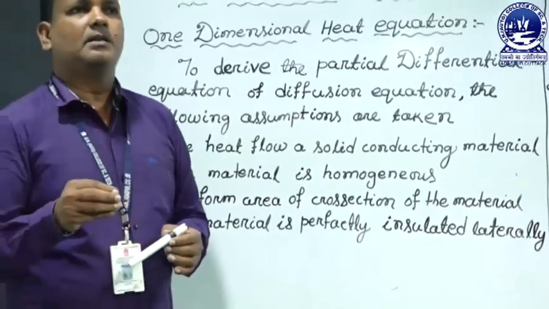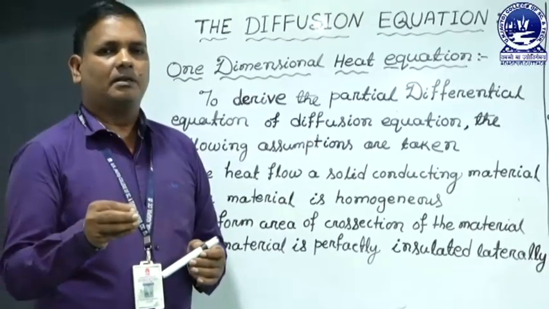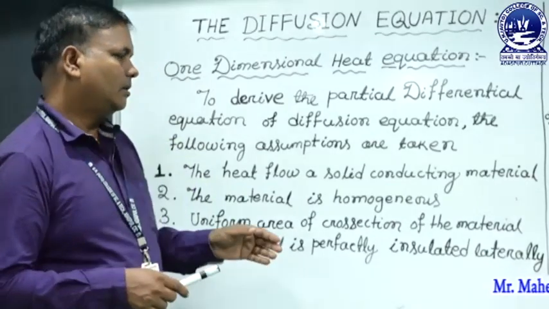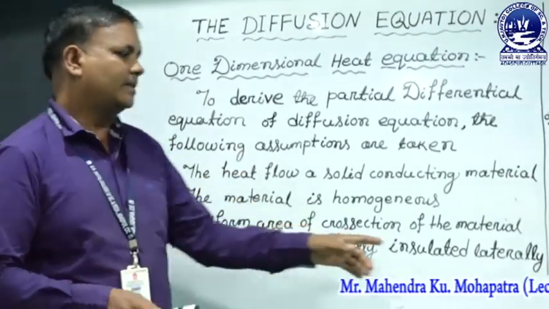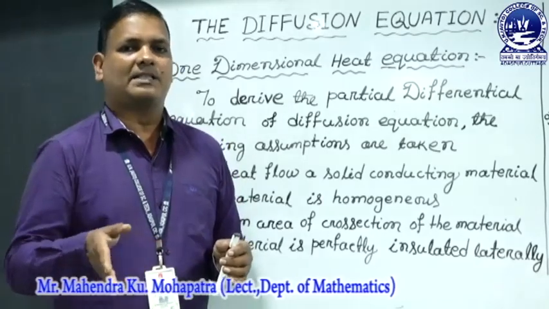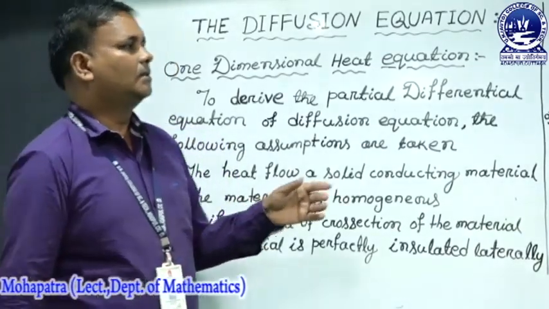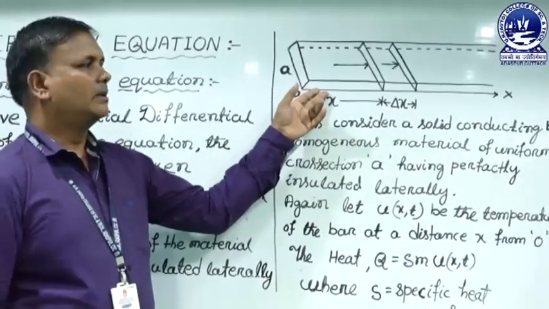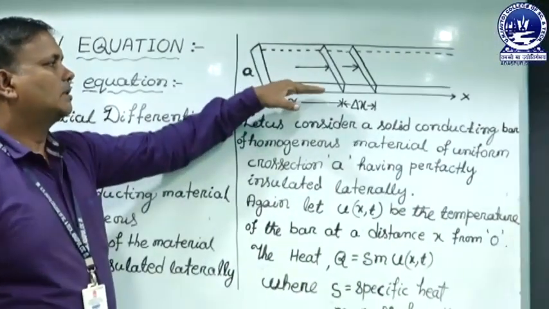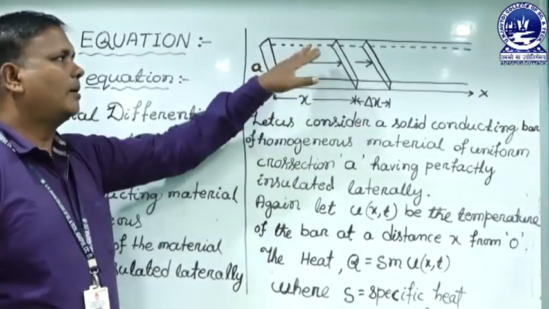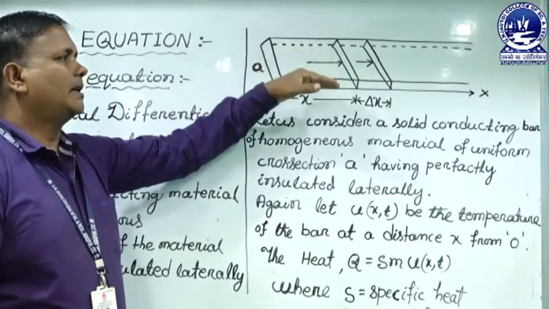Insulated means there is a coating on the material on the lateral side. Lateral means the length and breadth side. Here is the figure of the conducting material. The material is insulated from the lower part, upper part, left side and right side.